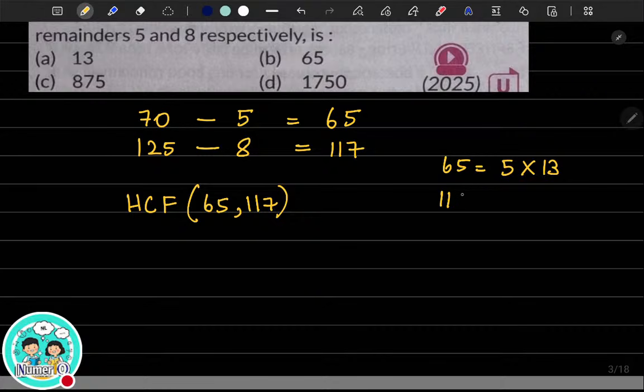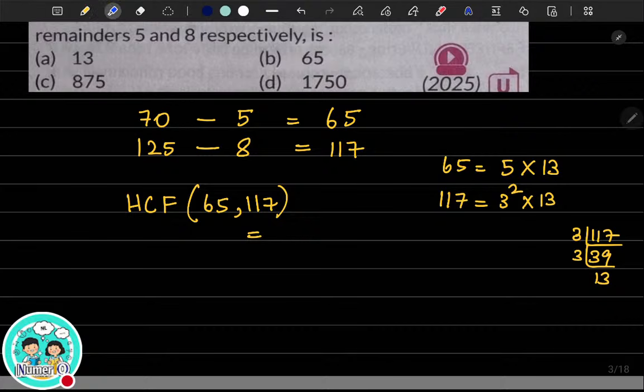And for 117, what would you get? What are you getting? The prime factorization of 117? Yeah, 3 square multiplied by 13. Correct? So for the HCF, take the lowest power.